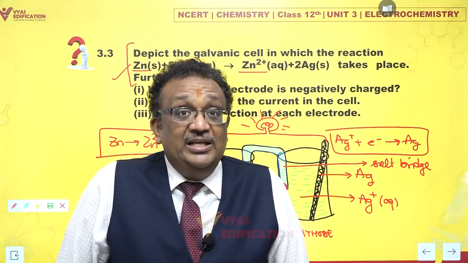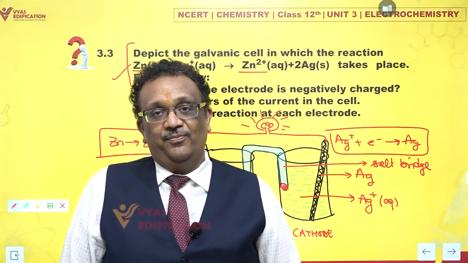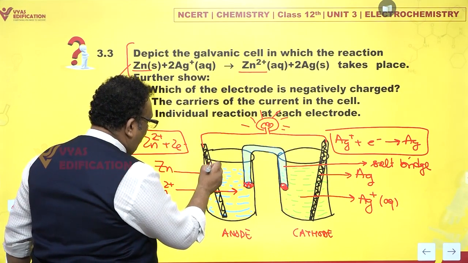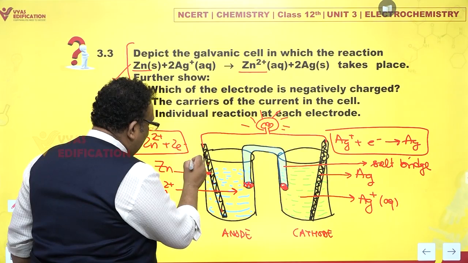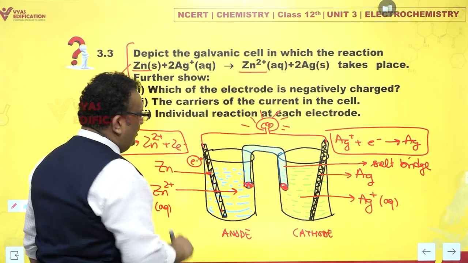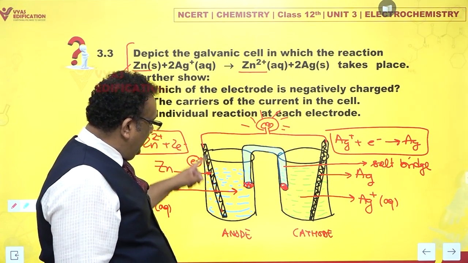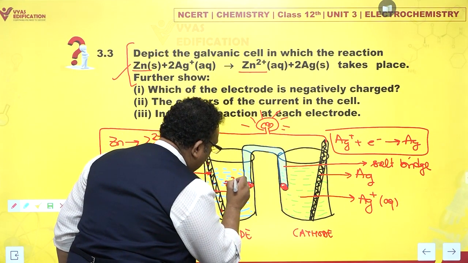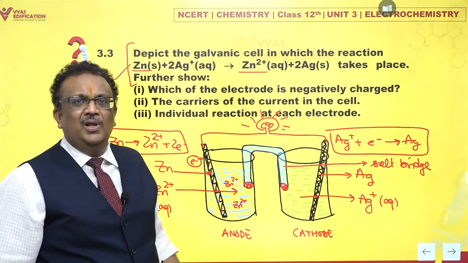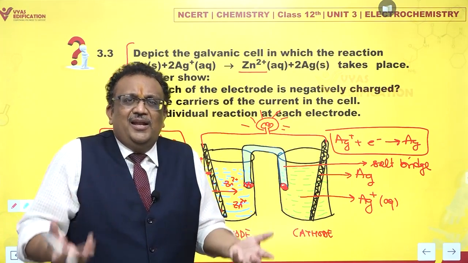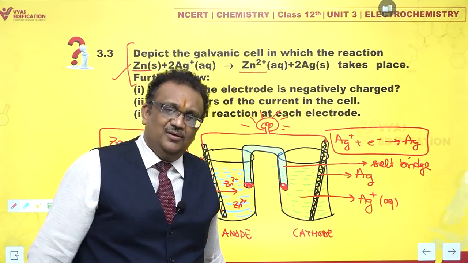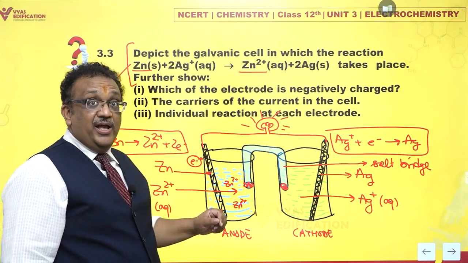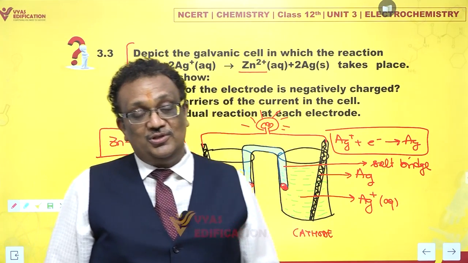But please remember, zinc metal atoms can't swim. So they leave their own electrons here. These electrons, yes, they leave excess electrons on this rod. And zinc ions now begin to enter the solution as they like to swim. That's the way of nature. That is their nature. This is the way they function in nature. So now this rod acquires a negative charge with respect to the solution.